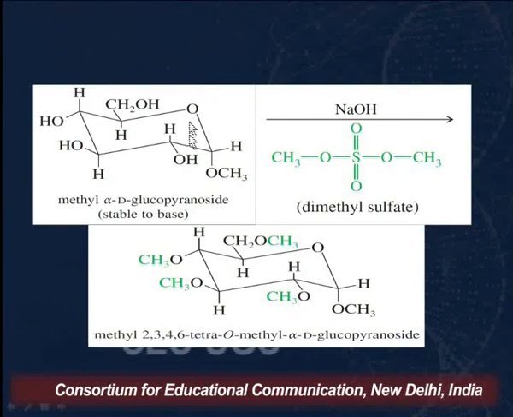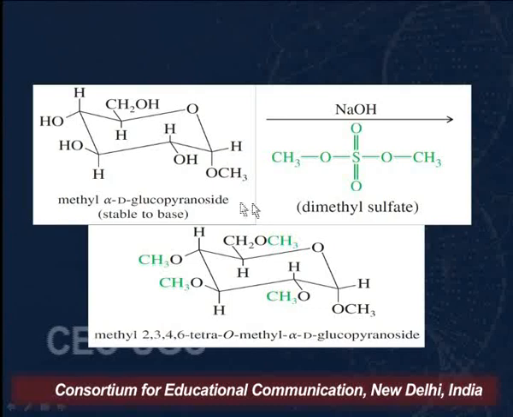Now when this is treated with dimethyl sulfate, all the OH hydrogens will be eliminated and we will introduce a CH3 group in each. So all the hydrogens of the alcohol groups will be replaced with methyl groups, and we will get an ether. So this is how the reaction takes place.